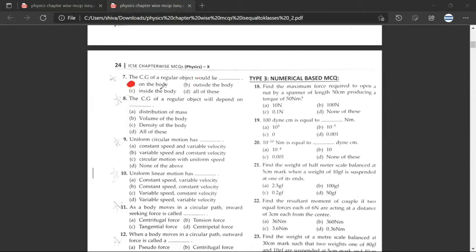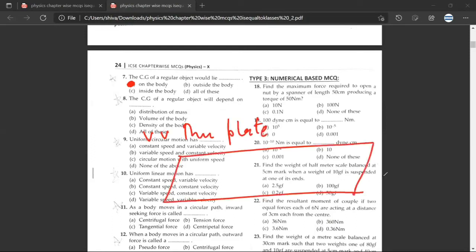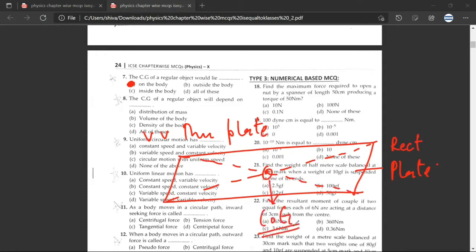Now, let me try to explain this on the body. Let me take a very, very thin plate. Have you understood? Very, very thin plate. Yes, sir. You understand that this is a rectangular plate. This would be the center of gravity. Have you understood? Yes, sir. But this rectangular plate is considered to be very, very thin. So this width is negligible. Have you understood? Yes, sir.